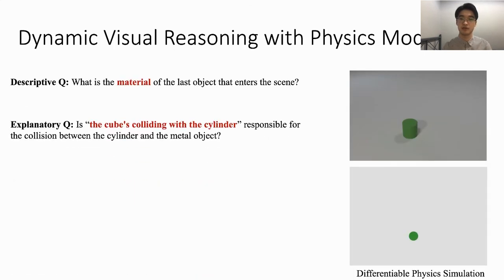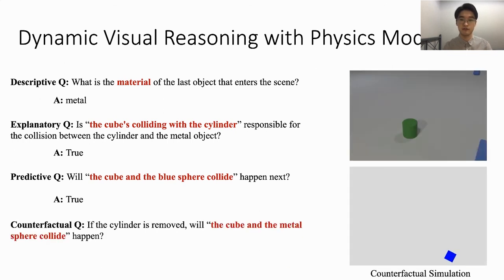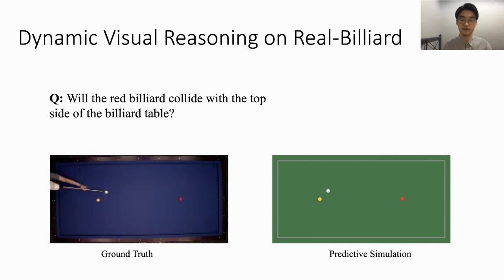Here we show some examples. For the descriptive and explanatory questions, the answer can be directly obtained from our physics simulation. For the predictive question, we perform predictive simulation and we can see that the cube and the blue sphere collide. We then perform counterfactual simulation by removing the cylinder object and get the answer that the cube and the metal sphere will collide, so the answer is true. Our model can also be extended to real-world videos. In this video, the learned physics model performs predictive simulation and answers the question.